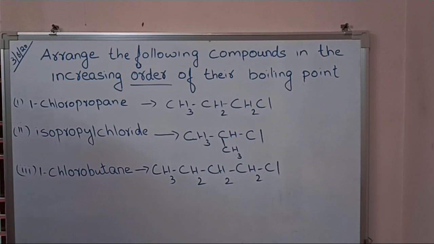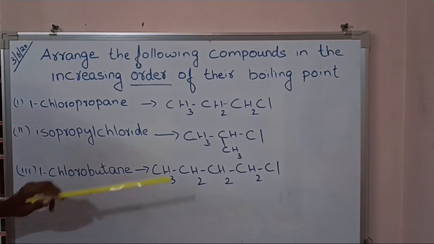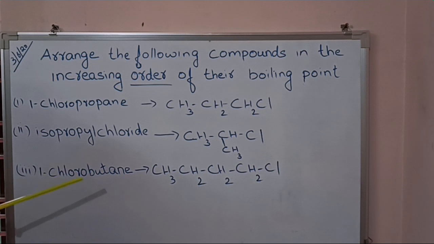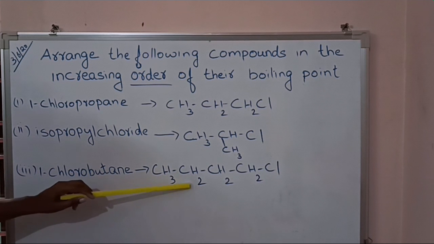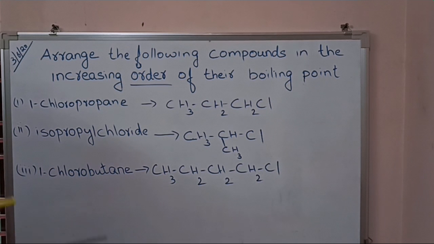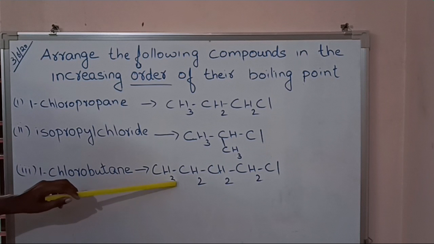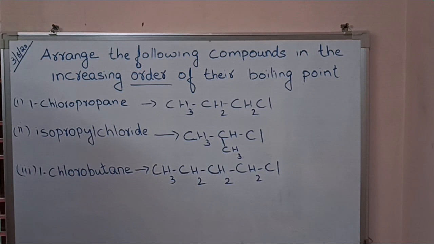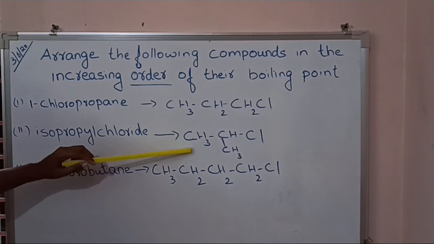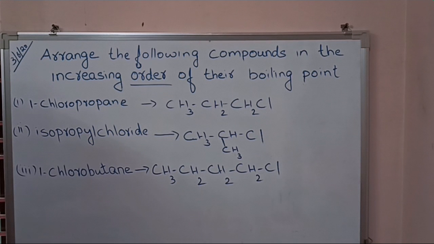Here the first compound is a straight chain compound containing 3 carbon atoms. Second is a branched chain compound, and third is also a straight chain compound containing 4 carbon atoms. You have learned that boiling point increases with increase in molecular mass, that means increases with increase in number of carbon atoms, and also that boiling point decreases with increase in branching.